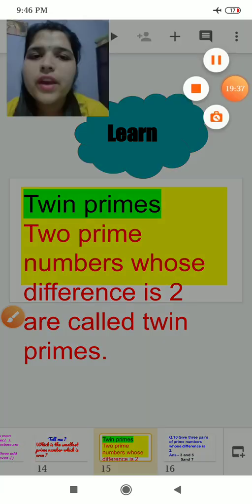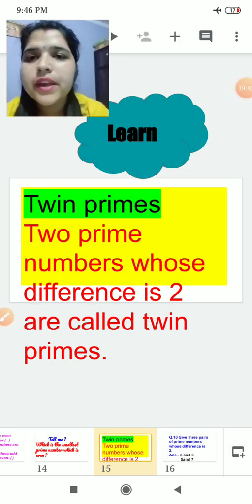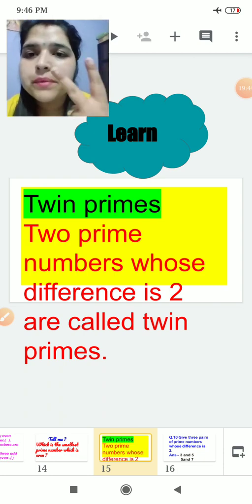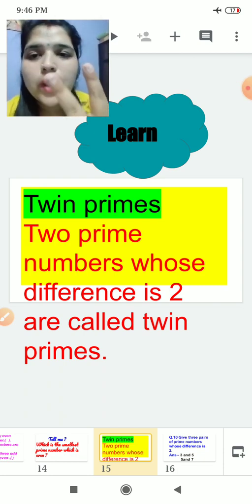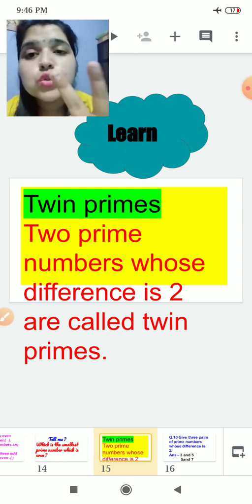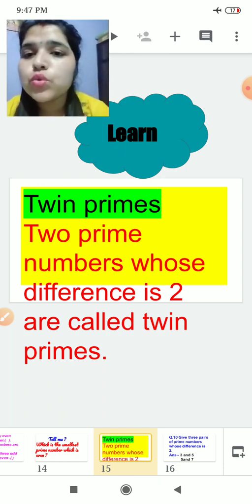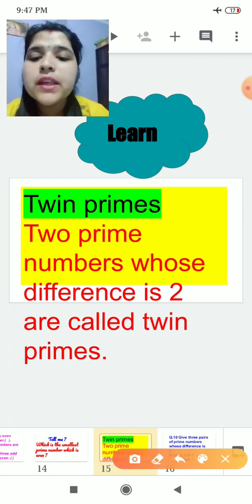Now we have twin primes. What are twin primes? Any two prime numbers whose difference is 2. It means if you have two prime numbers and you subtract them, you get the difference 2. I am taking prime numbers 2, 3, 5, 7.